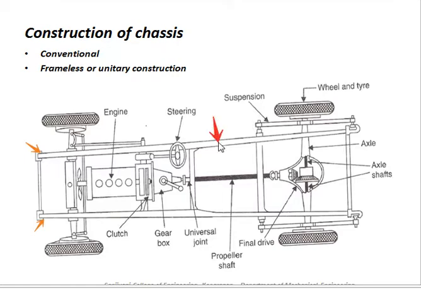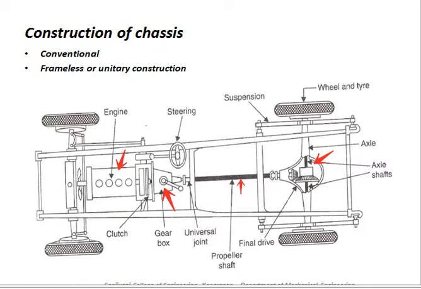Two frames are there which are interconnected. Now the main component here, I told you, the engine and the transmission unit. So the main component is the engine, then the gearbox, the propeller shaft, the differential. So this constitutes the power and transmission of the chassis.